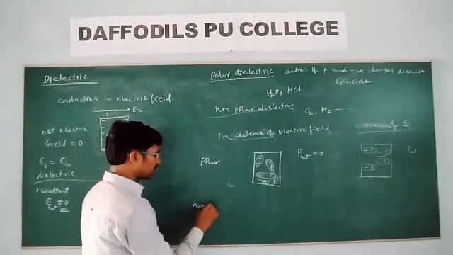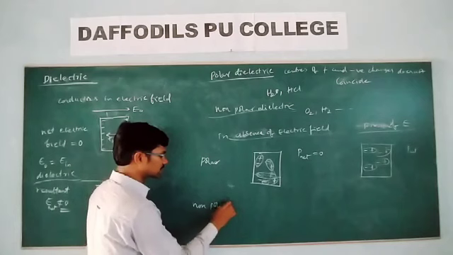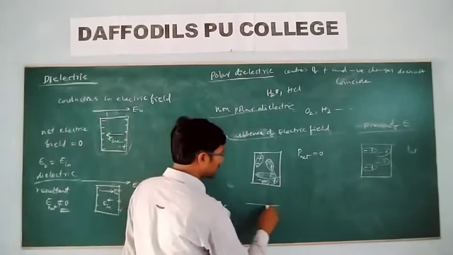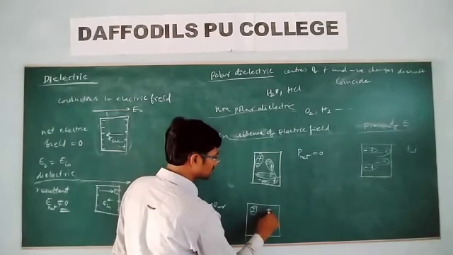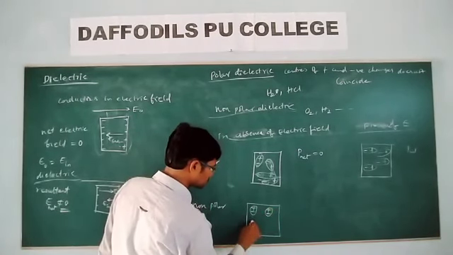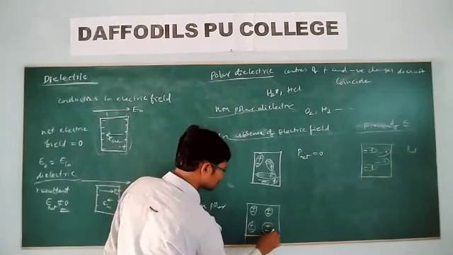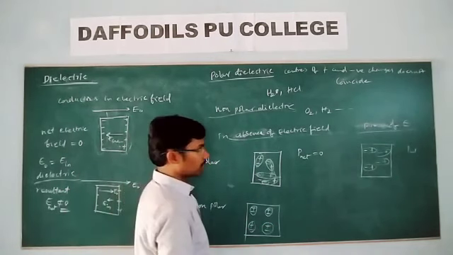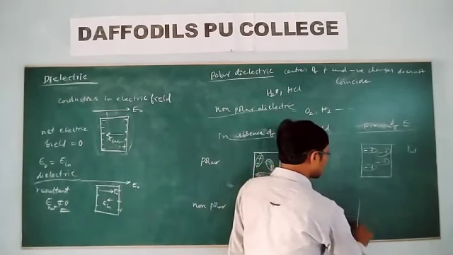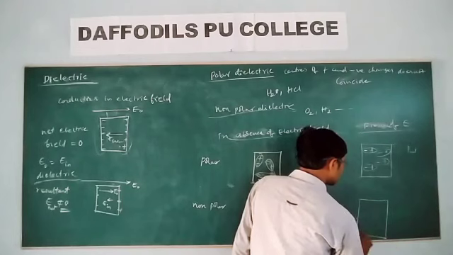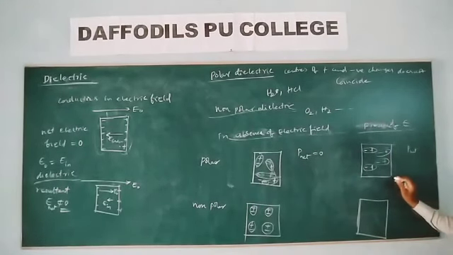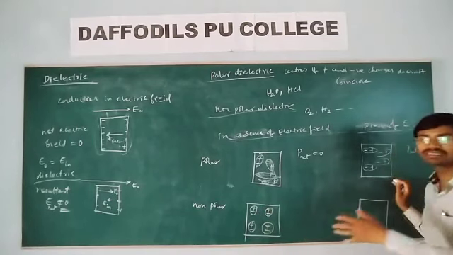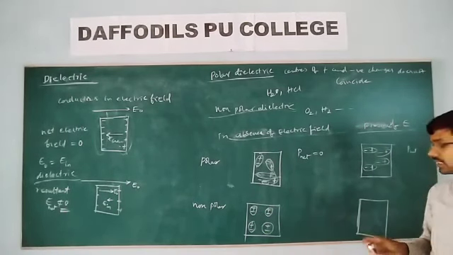Whereas when you have taken a non-polar dielectric, it means the centers of the positive charge and negative charge are coinciding. But once they are placed in the presence of the electric field, what will happen? Some dipole moment is developed in that direction.